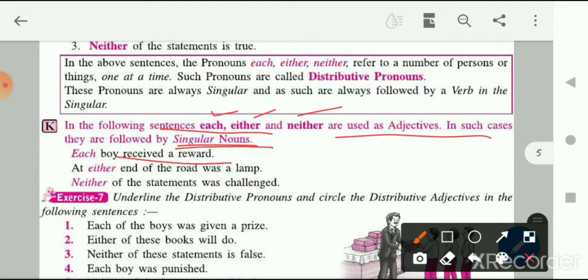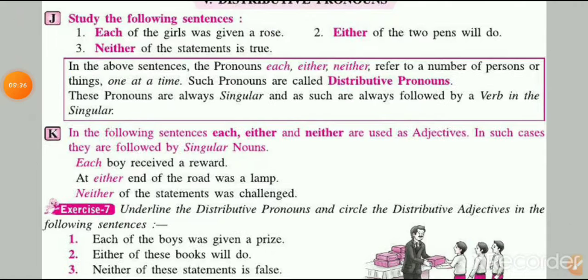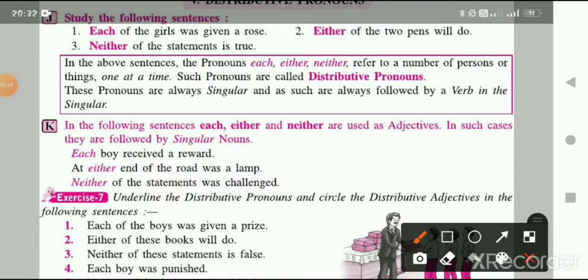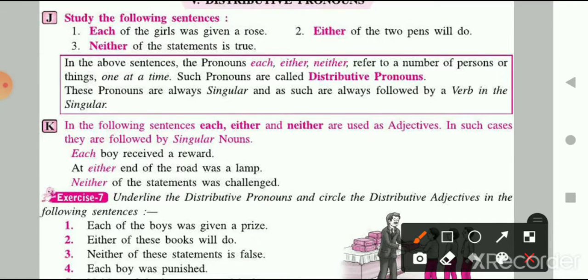Each, either, neither are behaving like adjectives, where after the pronoun there is a singular noun.